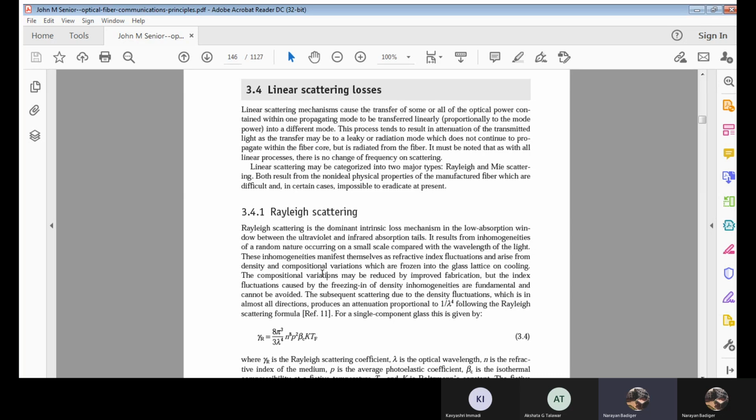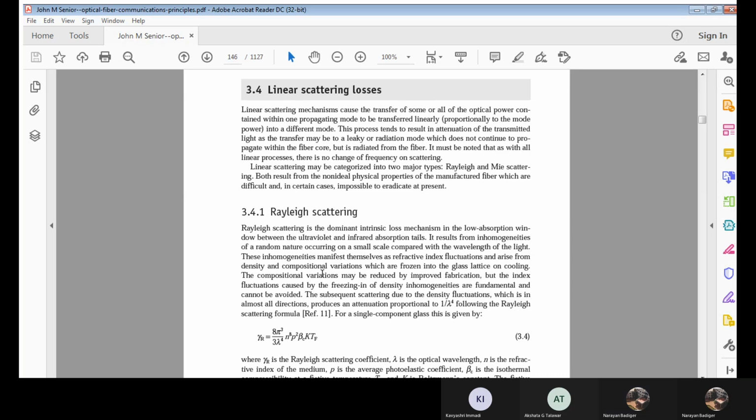As I just mentioned, it is proportional to 1 divided by lambda raised to 4. These are all parameters on which the Rayleigh scattering coefficient depends.